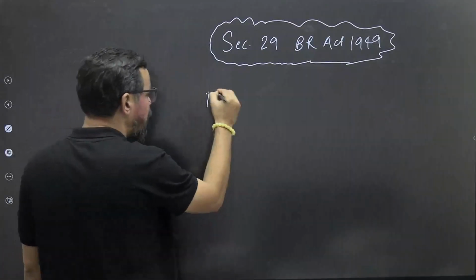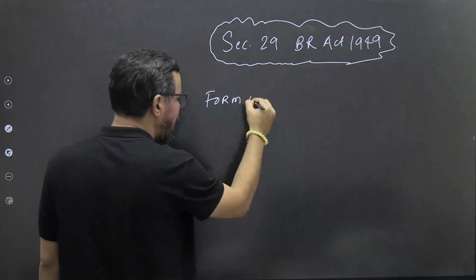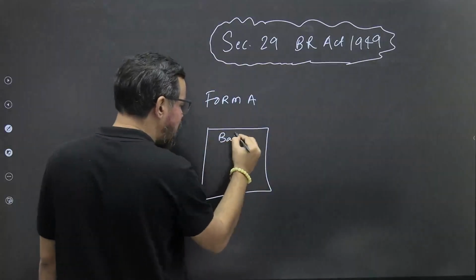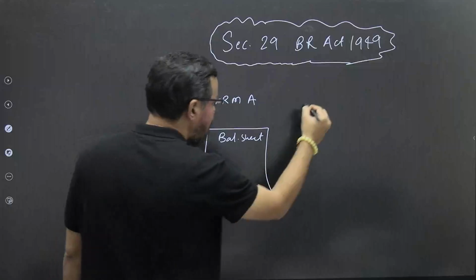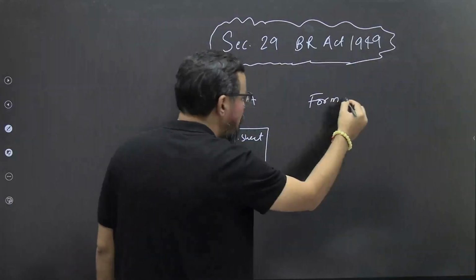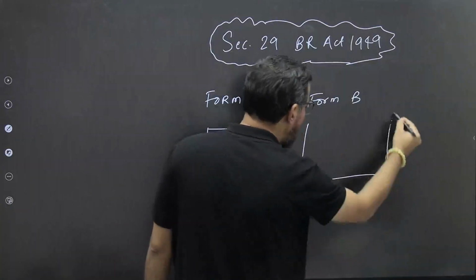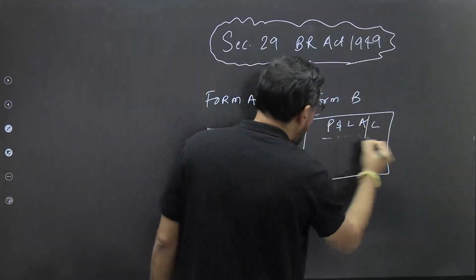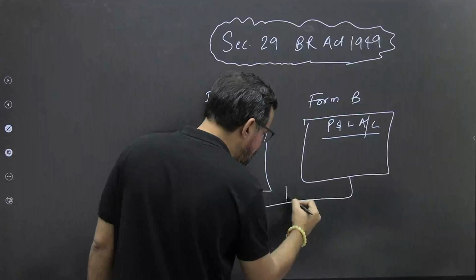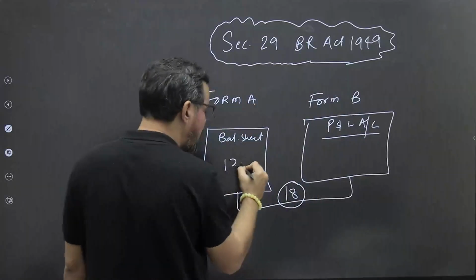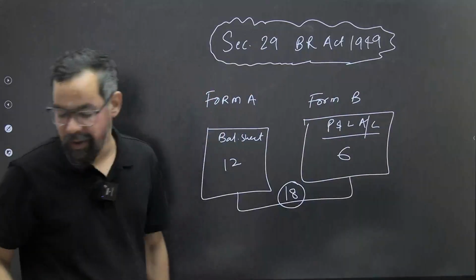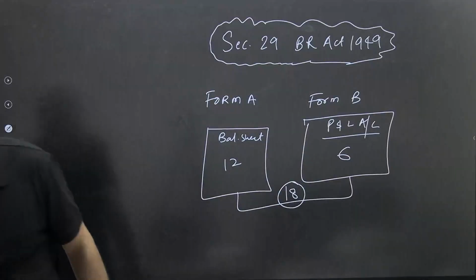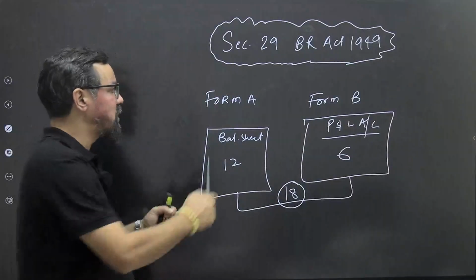So we have Form A. This we will be discussing in detail in our Module B. Form A represents the balance sheet, and the other one is Form B, which represents the profit and loss account, right? So in total we have 18 schedules, which include notes to accounts also, right? The preparation or the format is given by RBI in Section 49.